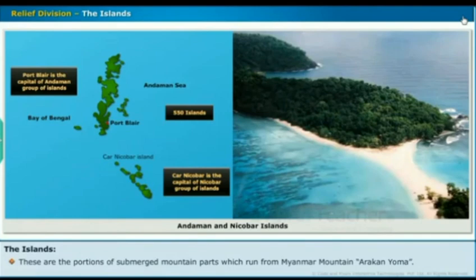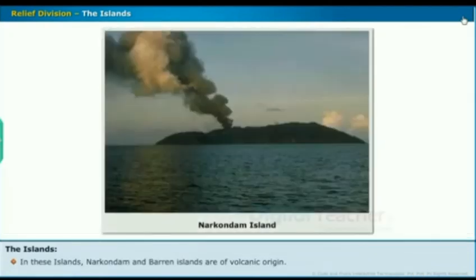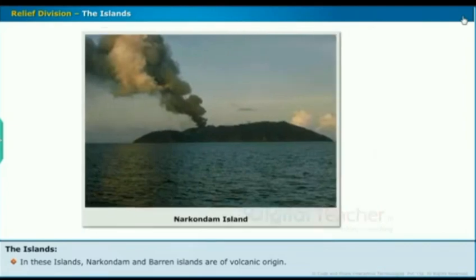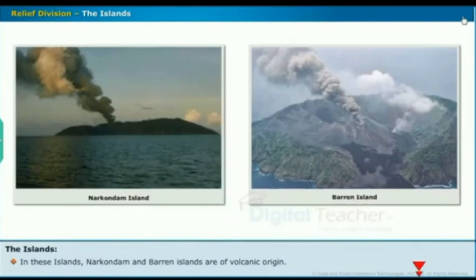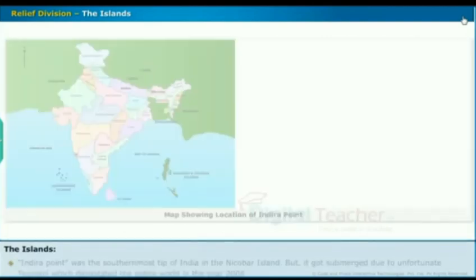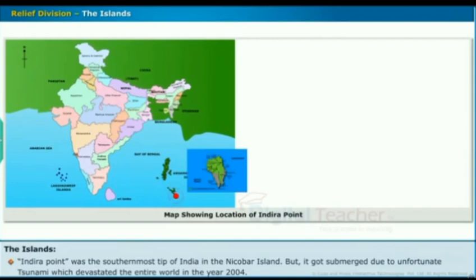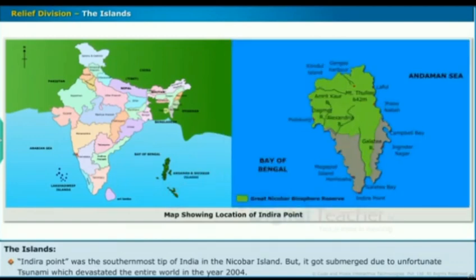These are the portions of submerged mountain paths which run from the Myanmar mountain, or Arakan Yoma. In these islands, Narkondam and Barren Islands are of volcanic origin. Indira Point was the southernmost tip of India in the Nicobar Islands. But it got submerged due to the unfortunate tsunami which devastated the entire world in the year 2004.